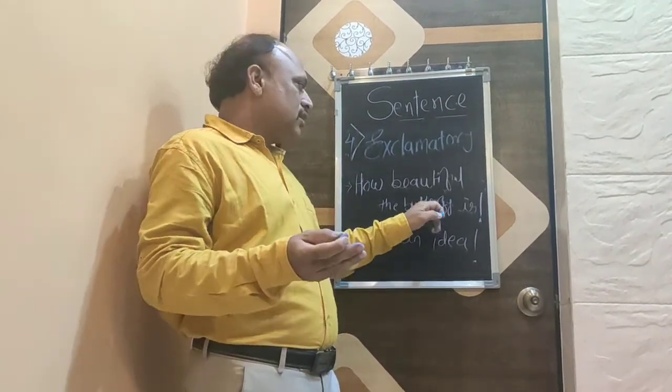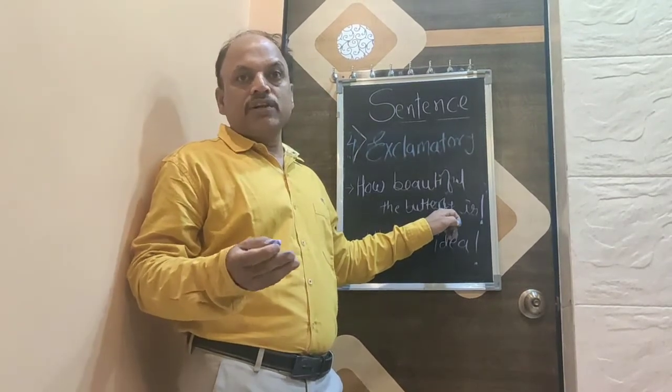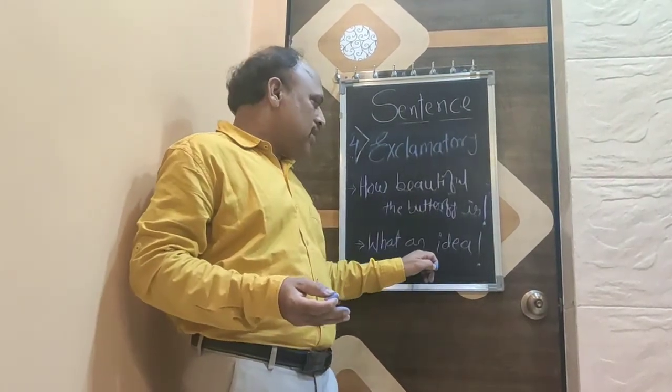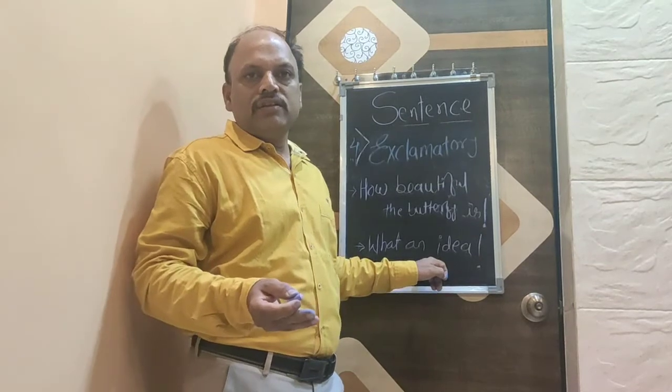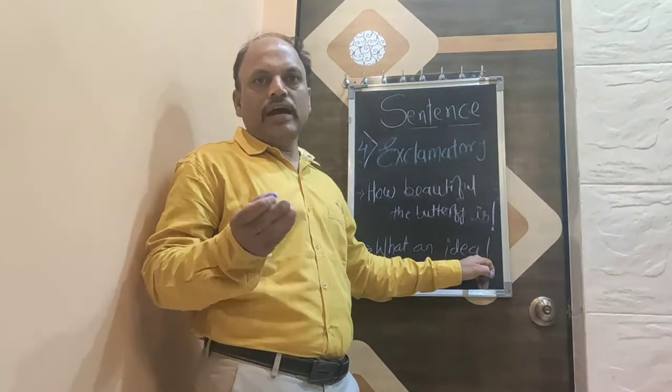Here, how beautiful is the expression of beauty. And what an idea. Here, there is a strong feeling about the idea.